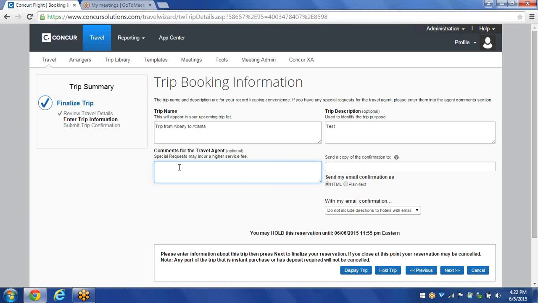This is a great place also if you have any kind of medical condition that they need to know or any kind of special needs. Please put this information here in the comments for travel agent. But this is an optional field. If you have nothing to put in here, you do not need to put anything in there.